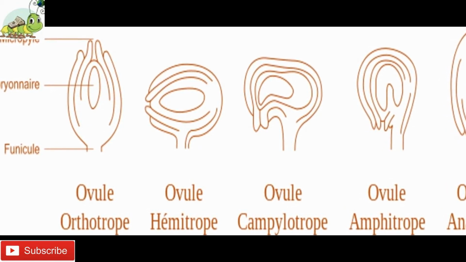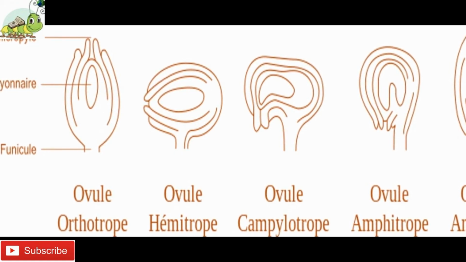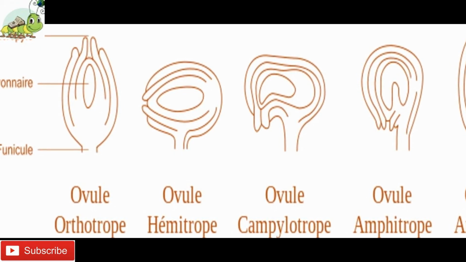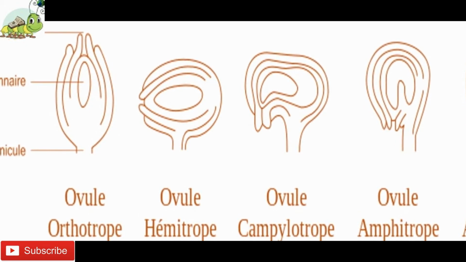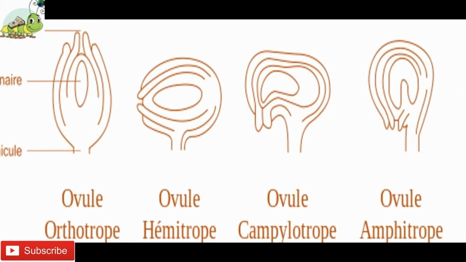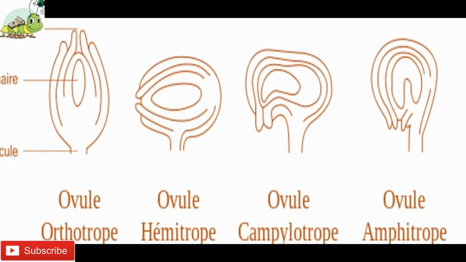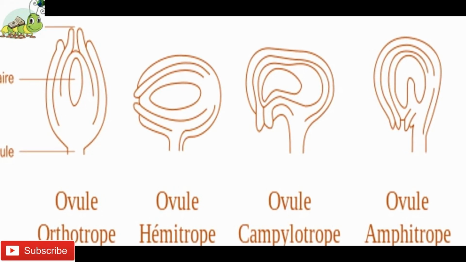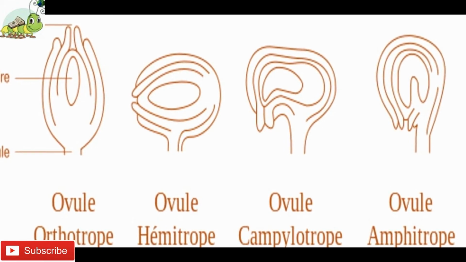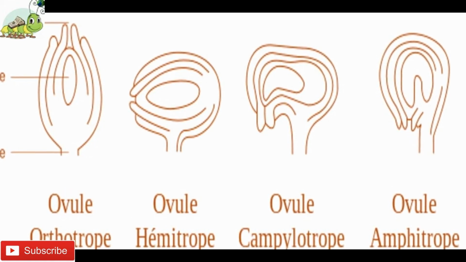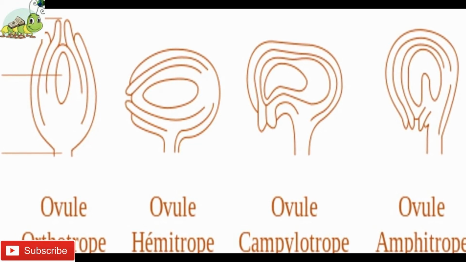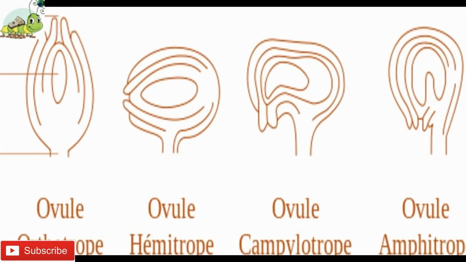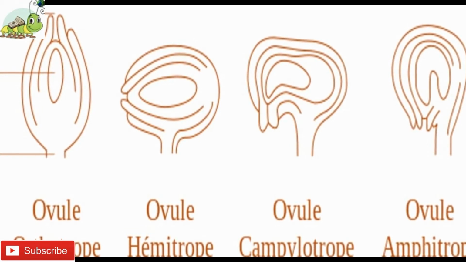The female gametophyte or embryo sac is embedded in the micropylar region of the nucellus. Depending upon the thickness of the nucellus, ovules are called tenuinucellate, the nucellus thin, and crassinucellate, the nucellus massive. Different types of ovules have been reported in angiosperms on the basis of the relationship of the funicle with the body of the ovule and orientation of the latter.